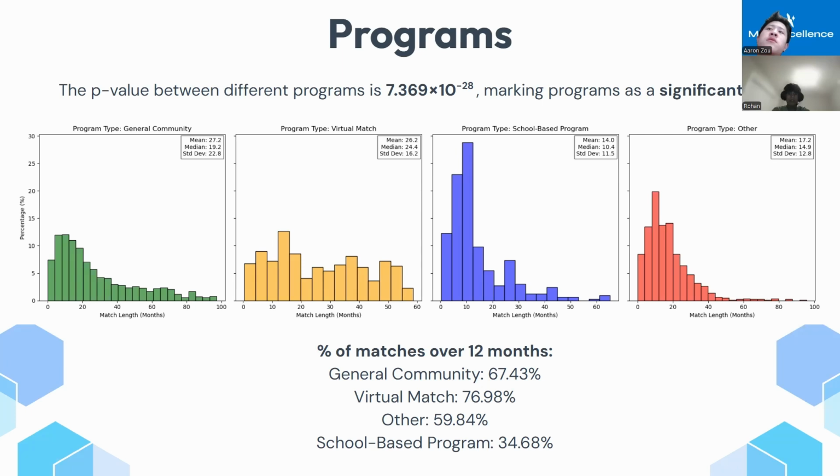So what we found after analyzing each of the program types was that virtual matches had the highest percentage for successful matches, and they had the highest median as well, indicating that they were the best type of match length according to this analysis. General community programs also performed very well, but school-based programs performed the worst significantly out of all of them.